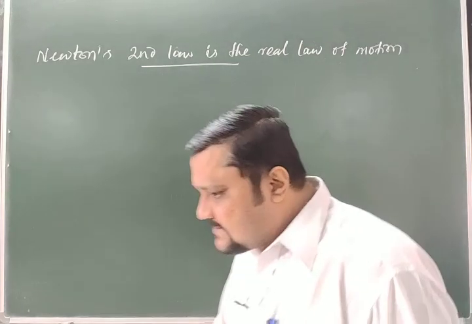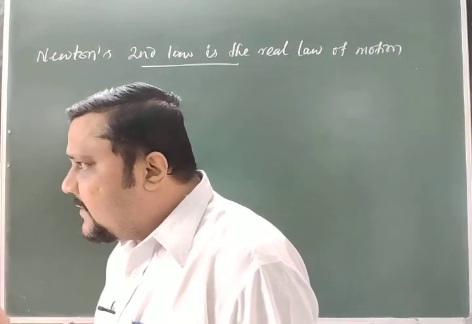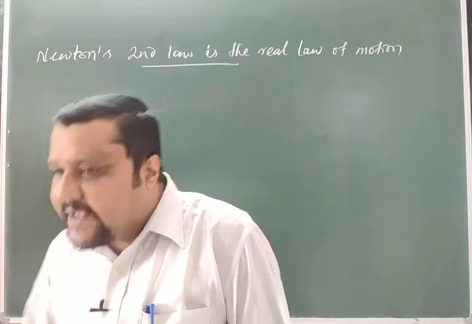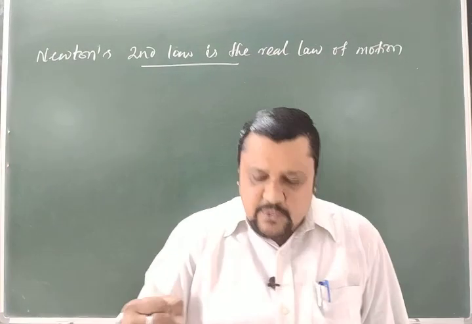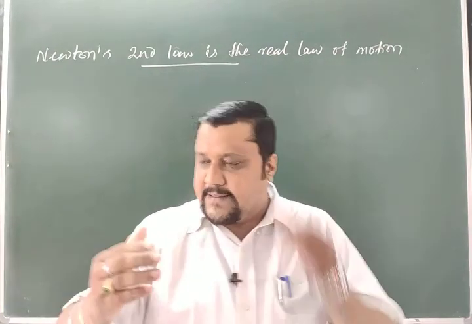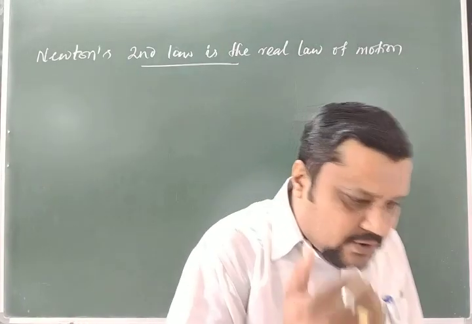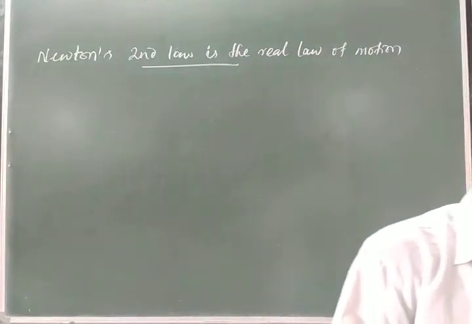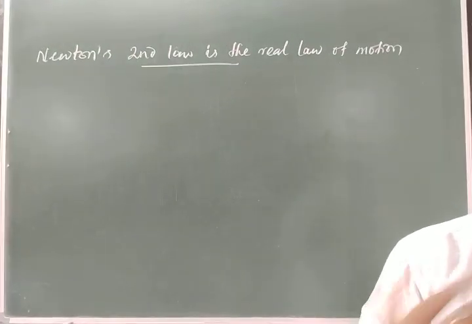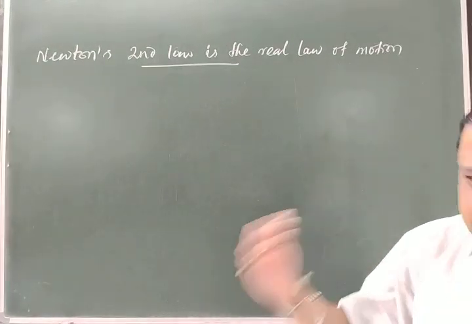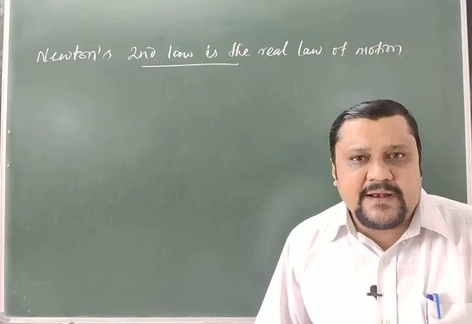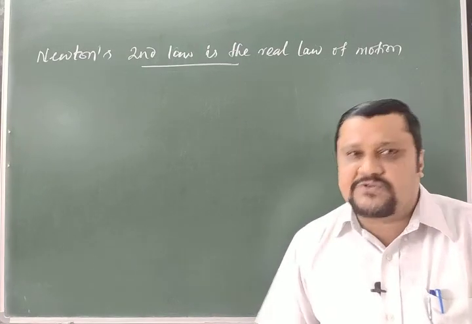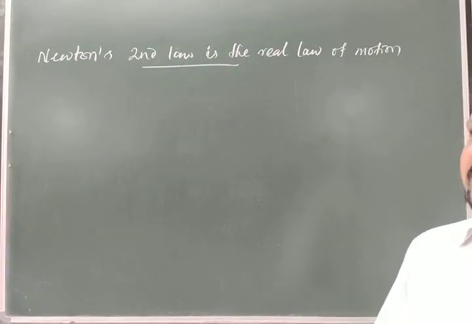The real law means that if Newton's second law is known to us, then we can derive the first law, and also we can find the third law.